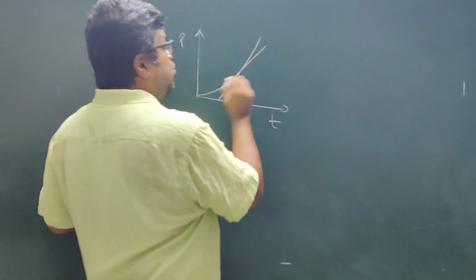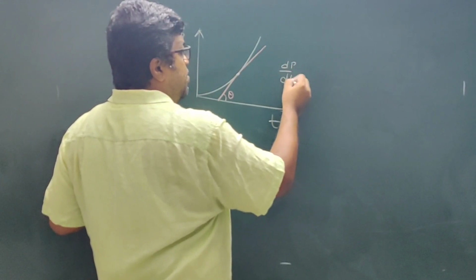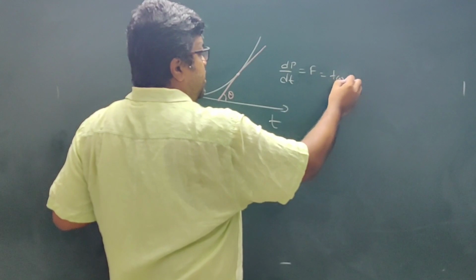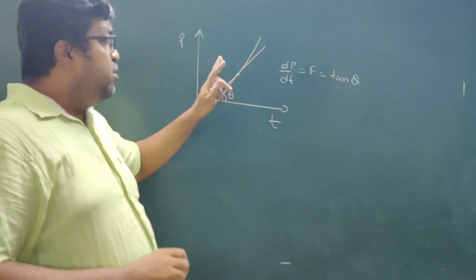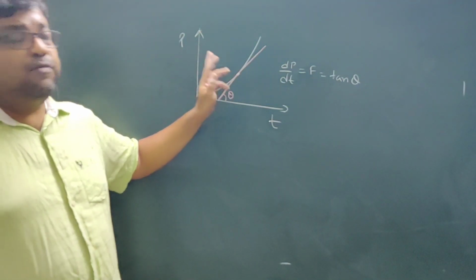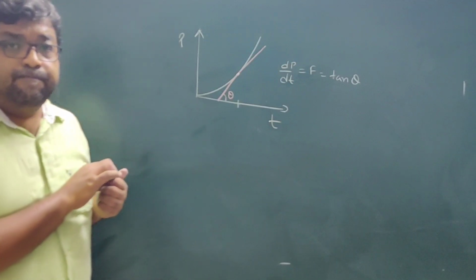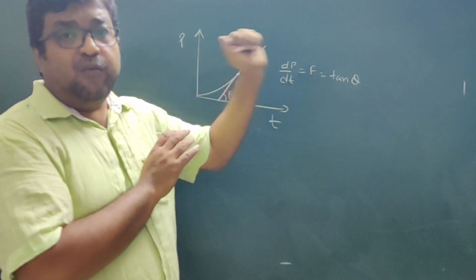But what is that slope called? Slope at this particular point means you are finding dp by dt, and that is the force, and that is equal to tan theta. So if you have a momentum time graph and you are finding the slope at a particular point, that means you are finding the force acting at that particular time. So the slope of the momentum time graph gives force.